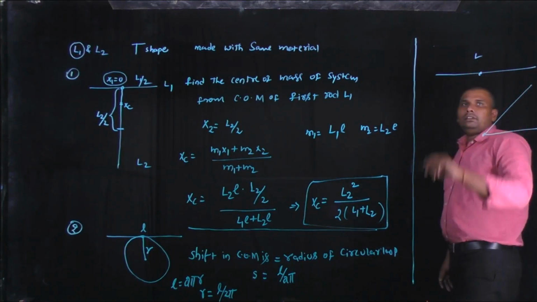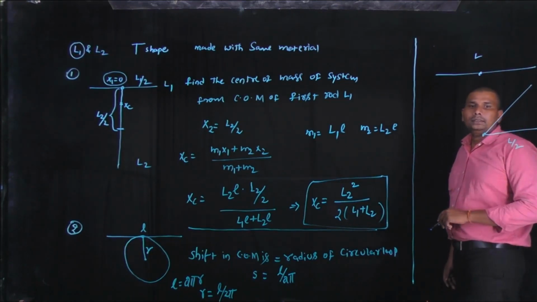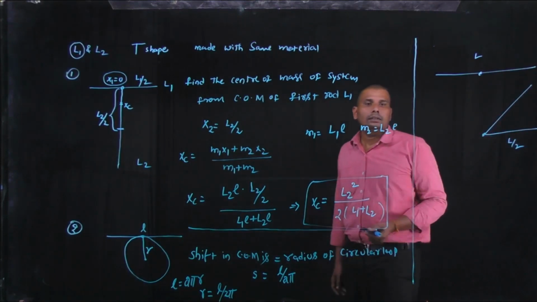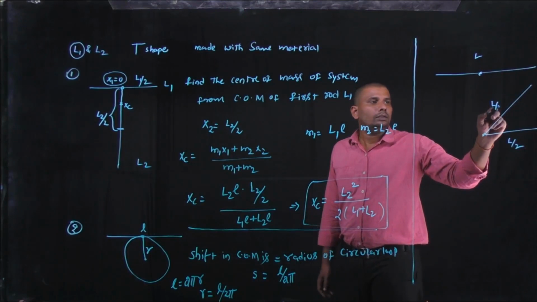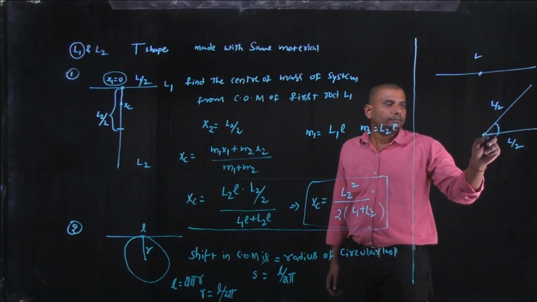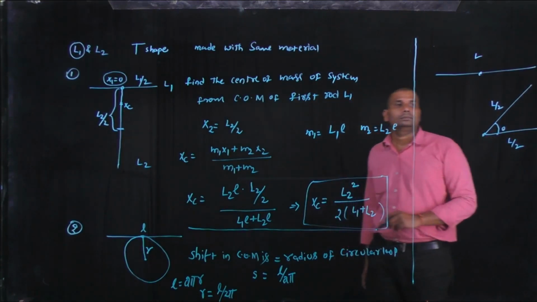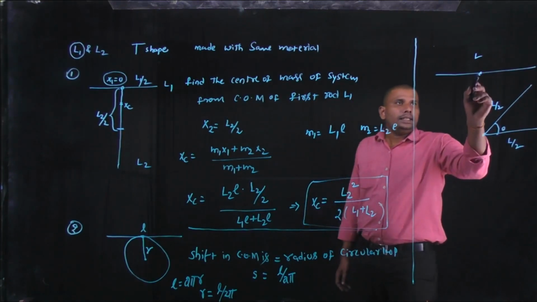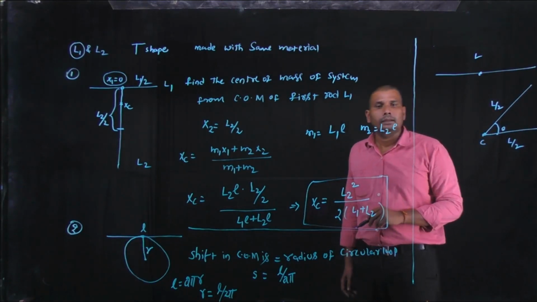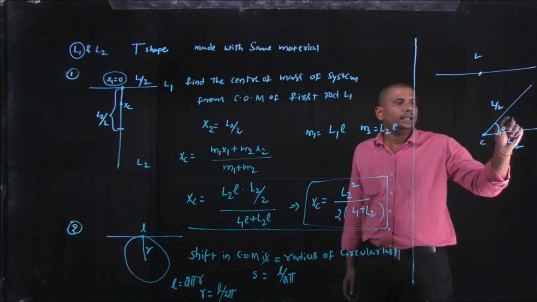Here the length of the uniform rod is L. At its center we bend the rod, so this part is L by 2 and this is also L by 2. The total angle between the two parts is theta. Here the initial center of mass position is this. After bending, the center of mass lies here.